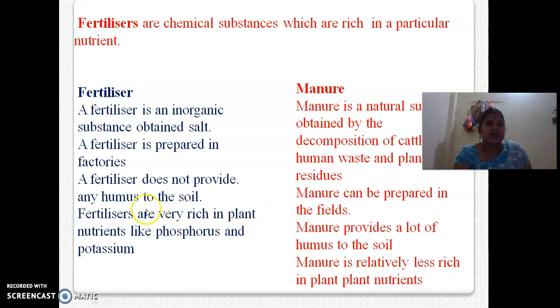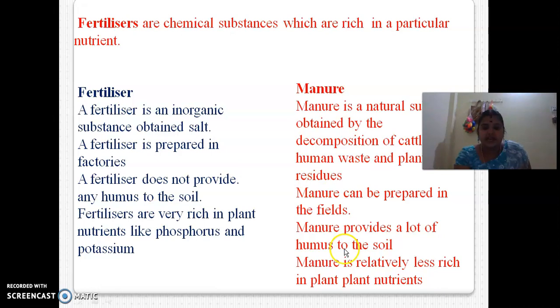Okay, and the next point: fertilizers are very rich in plant nutrients like phosphorus and potassium. What are the nutrients involved in fertilizer? Potassium. What is the chemical symbol of potassium? K. Okay, not P, K, and phosphorus is P. Fertilizers contain a high amount of the nutrients potassium and phosphorus.